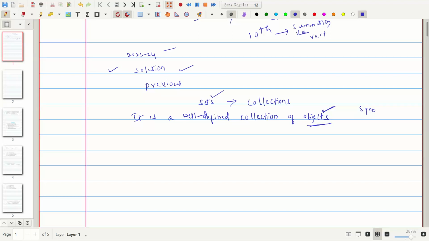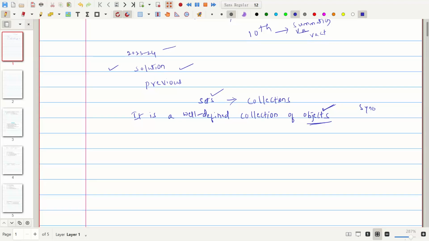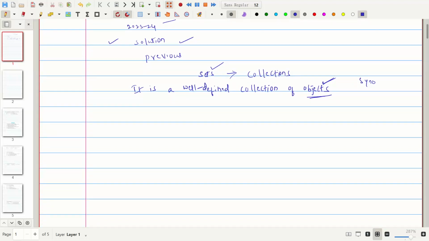In our daily life we see examples of collection of items, collection of money, collection of animals, collection of grains, and many other examples. We collect many things in a proper way.